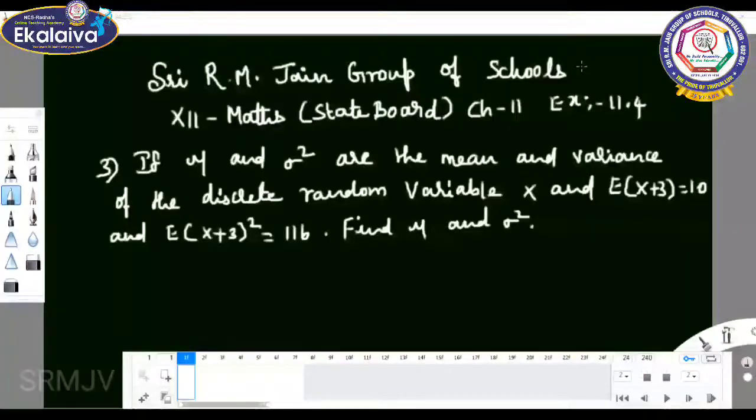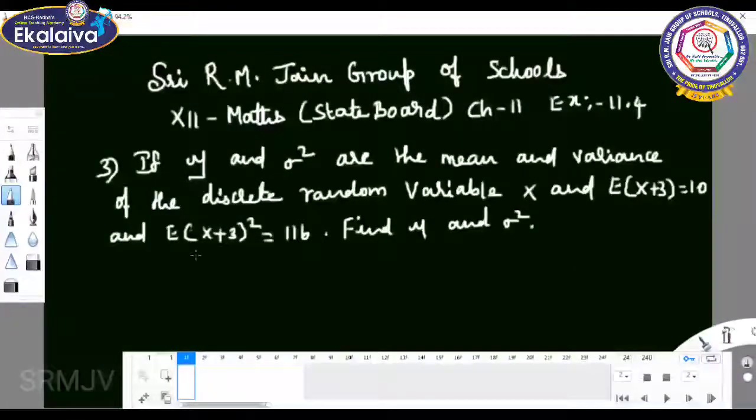12th standard maths, state board, chapter 11, exercise 11.4, third sum. Mu is nothing but the mean, and sigma square is nothing but the variance. Mu and sigma square are the mean and variance of the discrete random variable X, and the expectation of X plus 3 equals 10, and the expectation of (X plus 3) the whole square equals 116. Find mu and sigma square.